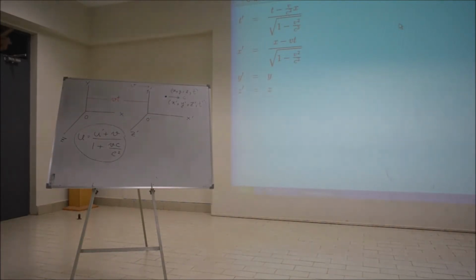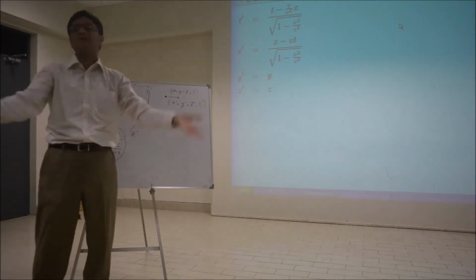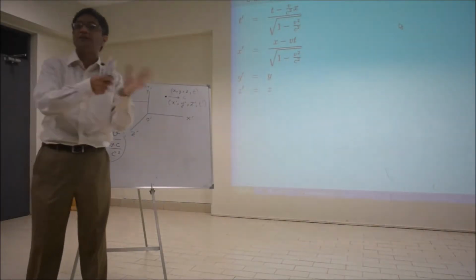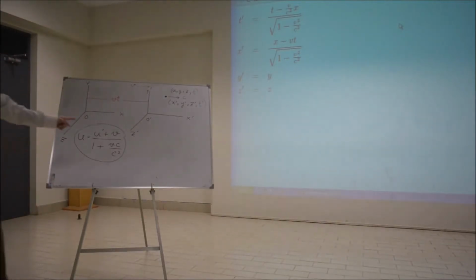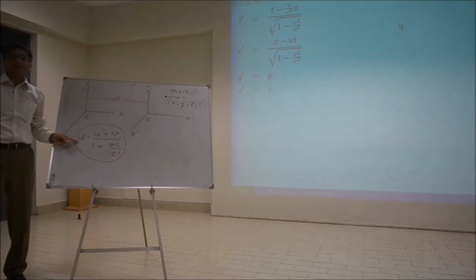That t prime is not equal to t, and now that is experimentally proven, because if t prime was equal to t, then the Galilean velocity addition formula would be correct. But we have just found that the Michelson-Morley experiment shows the Galilean velocity addition formula is incorrect, which means the Galilean transformation is incorrect. But why are these transformations now correct? Because they give us this velocity addition formula.